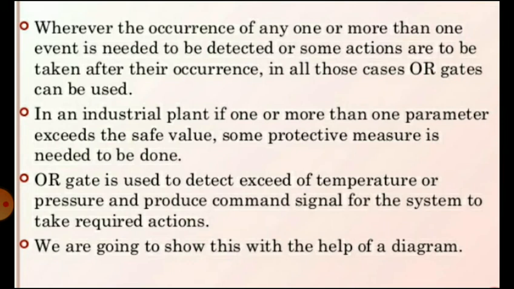Whenever the occurrence of any one or more than one event needs to be detected, or some actions are to be taken after their occurrence, in all those cases OR gates can be used. The OR gate is used to detect excess of temperature or pressure and produce a command signal for the system to take required actions.